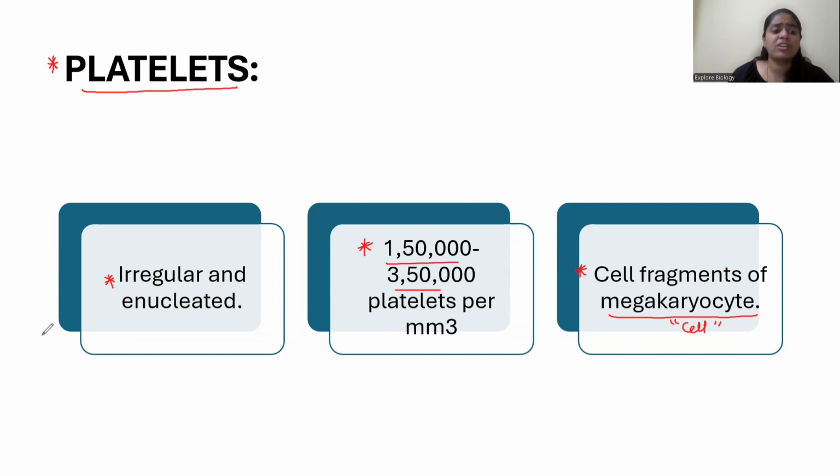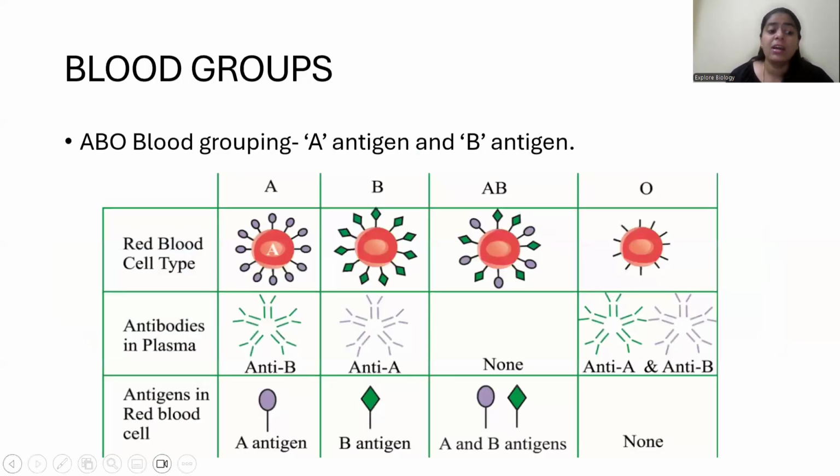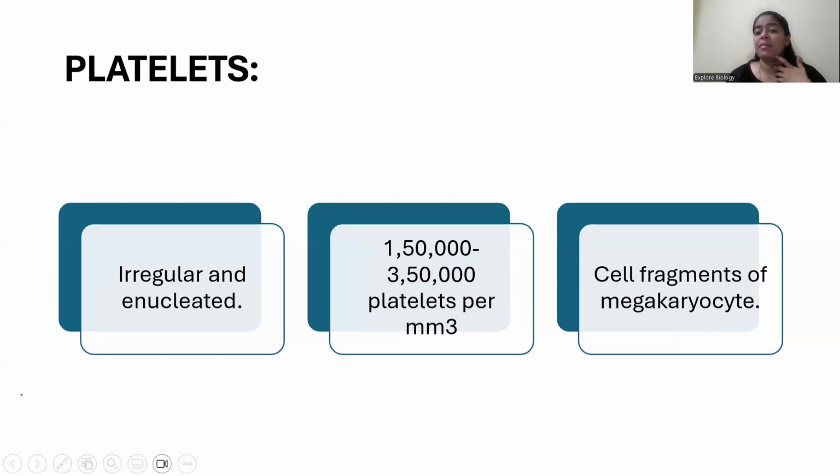So platelets, what is the function of these platelets? Just now I told what the function of the platelets is. They help in clotting. Platelets are very, very important. Whenever there is a wound, they come and block that wound so that the blood doesn't go out. That's why for a person whose platelets are falling, there is a high chance of bleeding and death, right? So it's very important that we protect that person. Okay. So that's about the blood and its components.